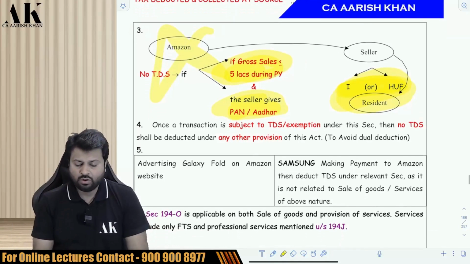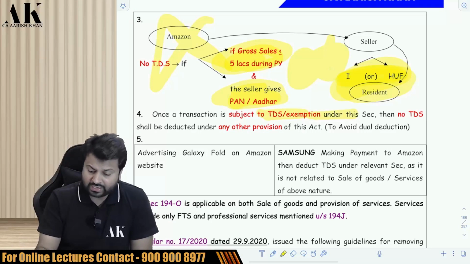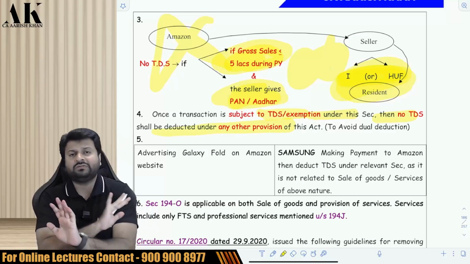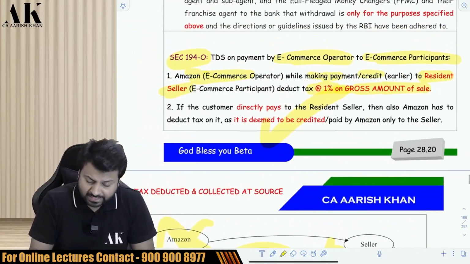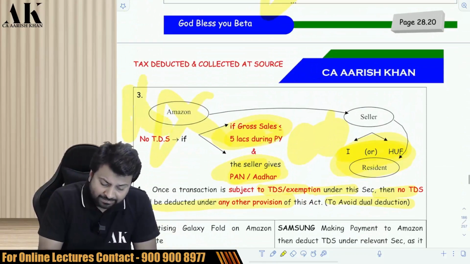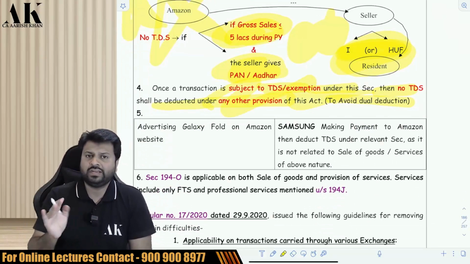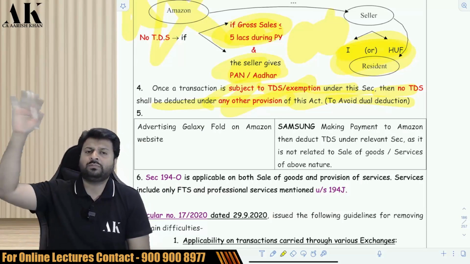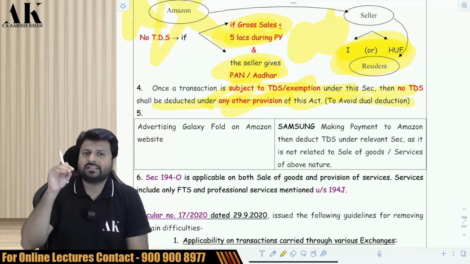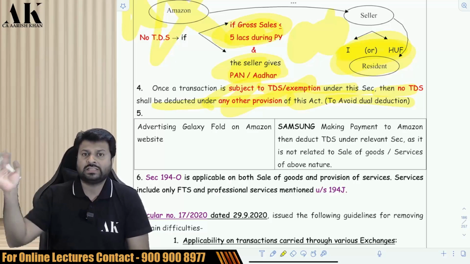Check it please. Once a transaction is subject to TDS under this section, or exempted under this section, then no TDS under any other provision of the Act will be applicable, to avoid double deduction. So once a transaction is subject to TDS here, or is exempted here, you should not go to other provisions and attract the provisions of TDS. It means this provision of 194O will prevail over all other provisions of the Income Tax Act, and you don't have to go to other sections and search for the applicability of TDS.